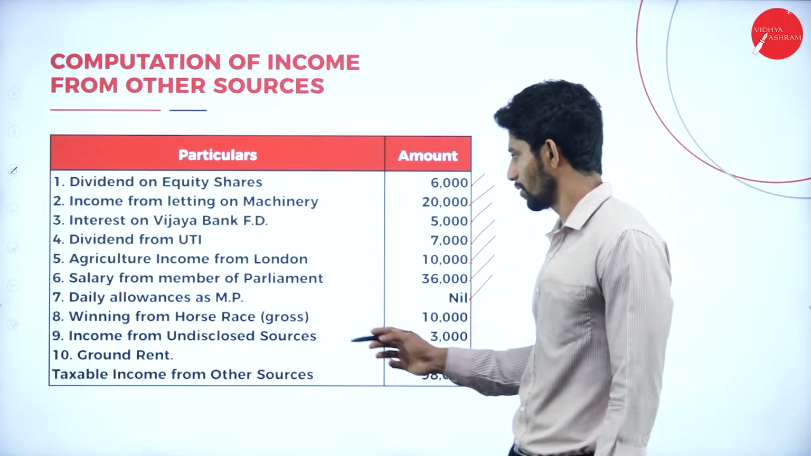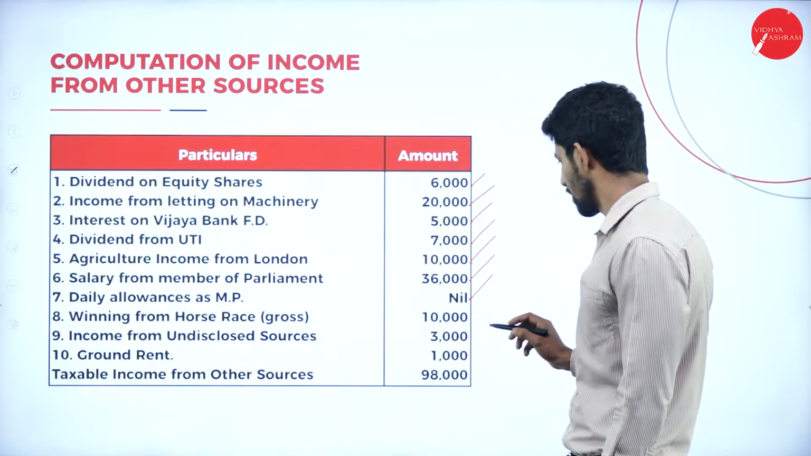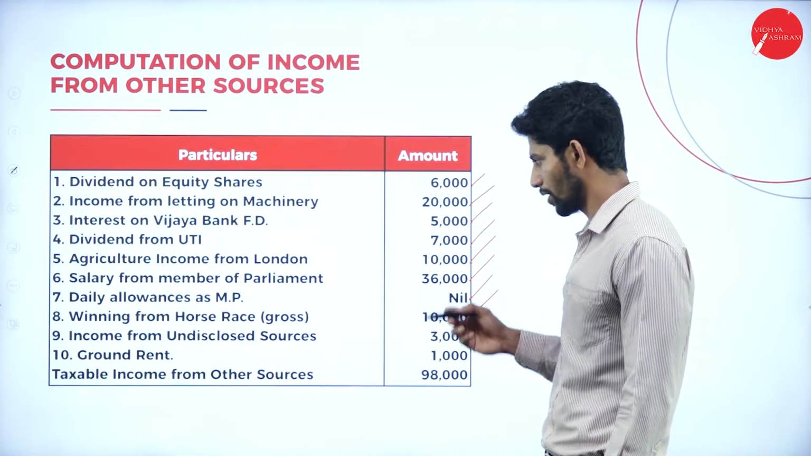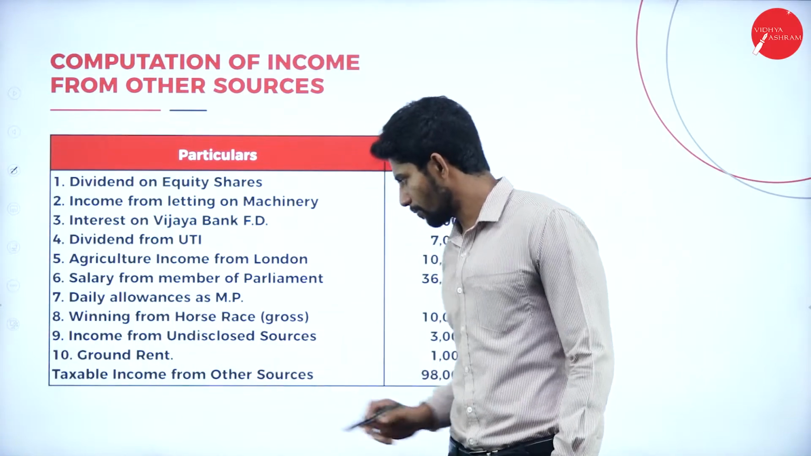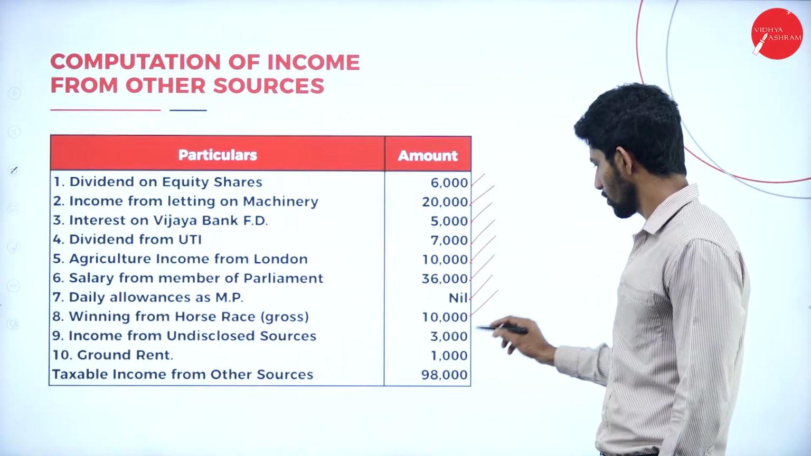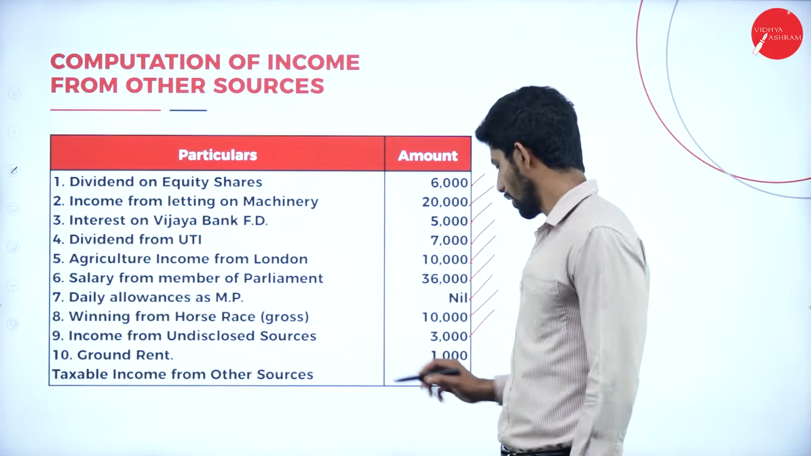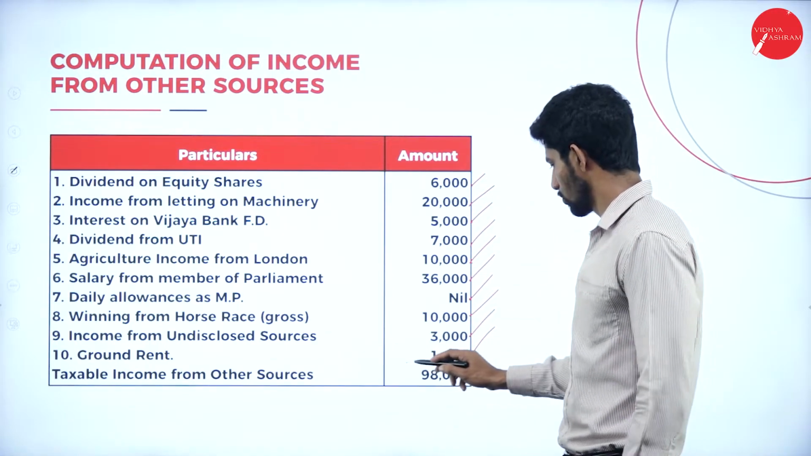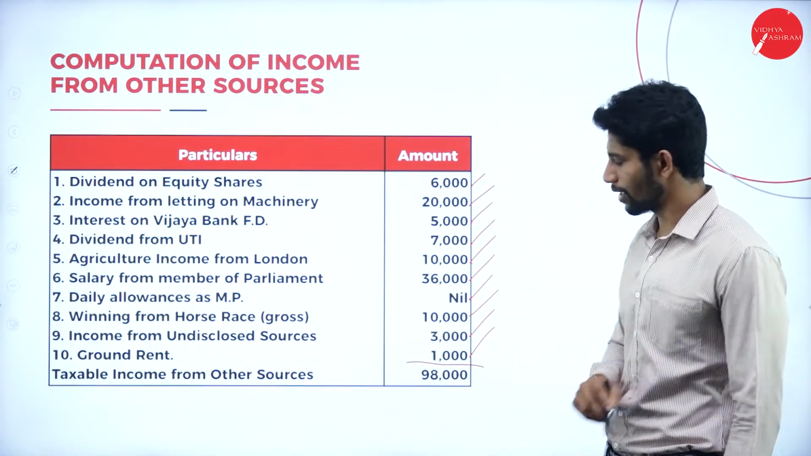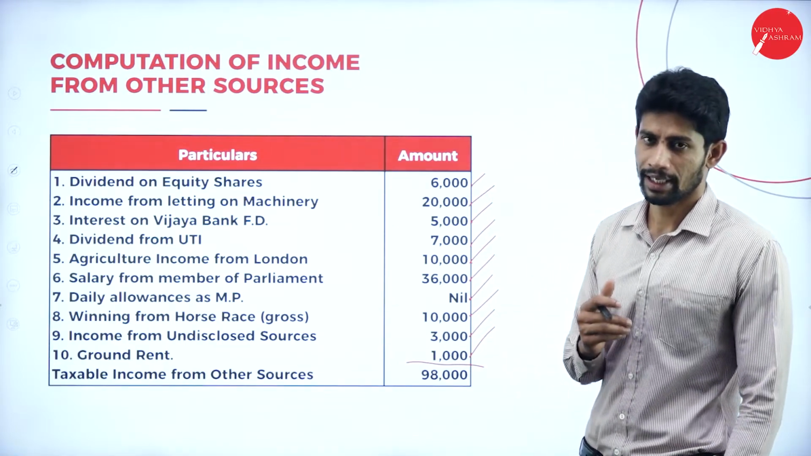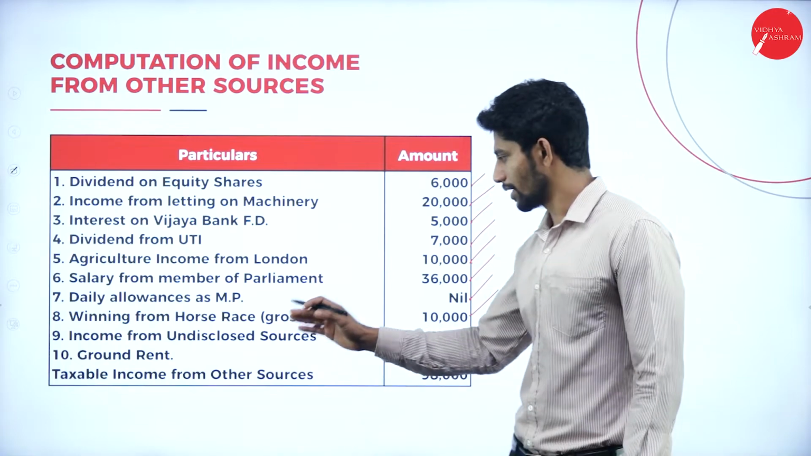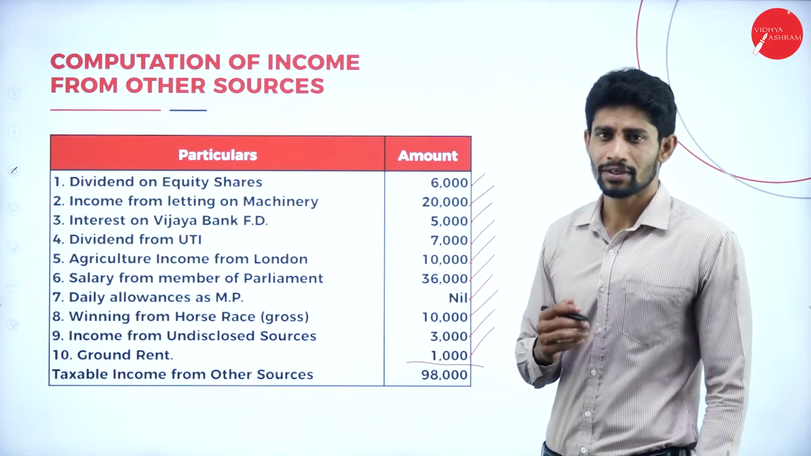It is not taxable. Next, winning from horse race, gross value is given, need not worry. Directly we can take the amount, 10,000. Next, income from undisclosed sources, 3,000. Ground rent, rupees 1,000. So if you total the value, how much will you get? You will get 98,000. So that is the taxable income from other sources.